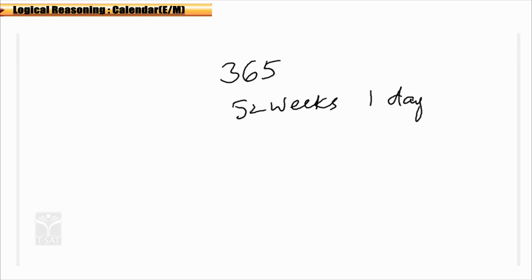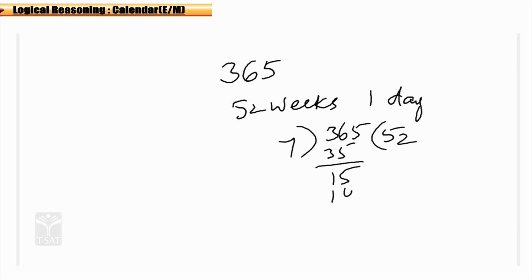Maybe you have a doubt, how do you get 52 weeks? This is very simple. For mathematics people it is very easy to say, but for non-mathematics, just divide 365 days by 7. 7 5s are 35, 15, 7 2s are 14, 1 is the remainder, meaning 52 weeks and 1 day.